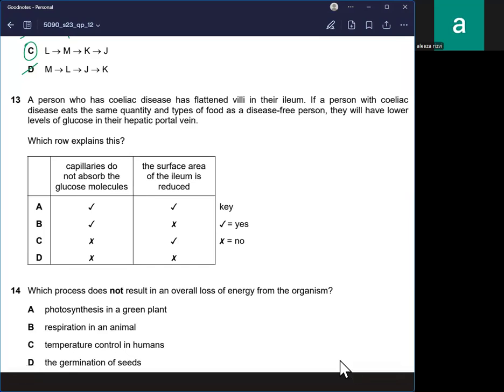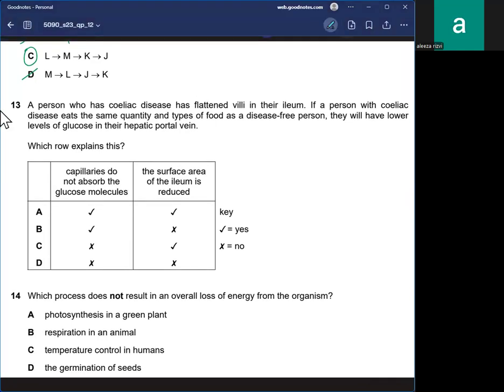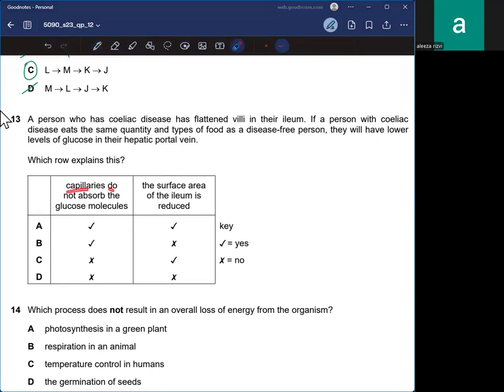Question number 13. A person who has coeliac disease has flattened villi in their ileum. If a person with coeliac disease eats the same quantity and types of food as a disease-free person, they will have lower levels of glucose in their hepatic portal vein. Which explains this? Capillaries do not absorb the glucose molecules, and the other is the surface area of the ileum is reduced. Well, this is correct. So B and D would be ruled out.